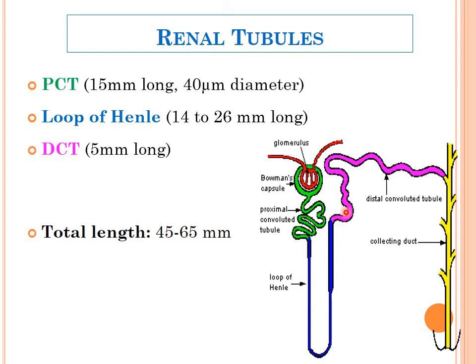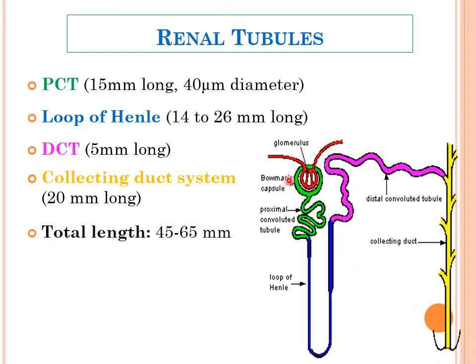Then it continues as another convoluted portion, known as the DCT, distal convoluted tubule. It is basically a short portion, like the PCT and the loop of Henle, and that continues finally as a collecting duct system. So the proximal cortical collecting duct and the medullary collecting duct. This is the collecting duct, and this is the end of the nephron.